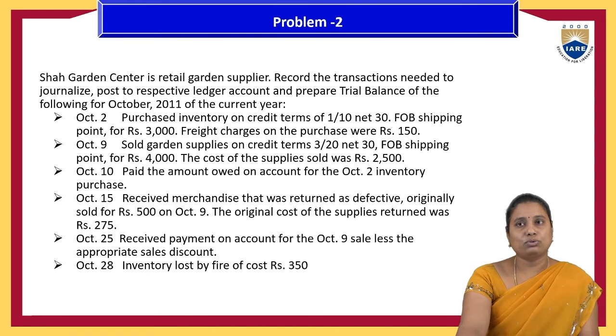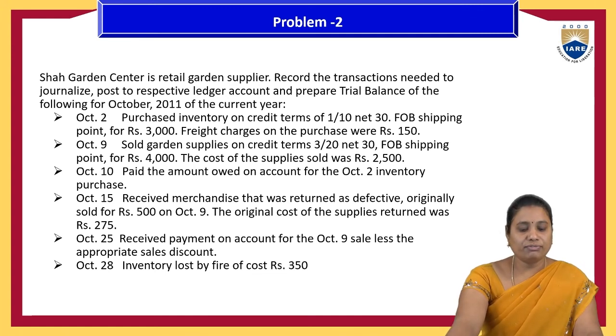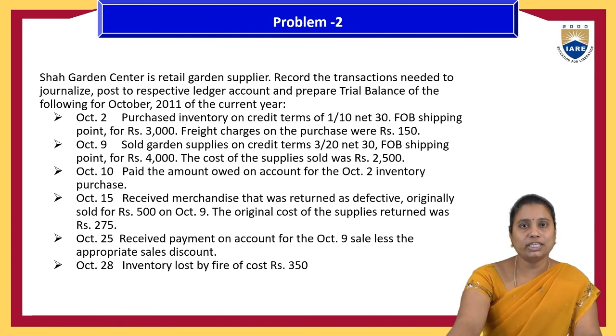and the cost of the supplies sold was 2,500. On the 10th, paid the amount owed on account for the October 2nd inventory purchase. October 15th, received merchandise that was returned as defective, originally sold for 5,000 on October 9th, and the original cost of the supplies returned was 275. October 25th, received payment on account for the October 9th sales less the appropriate sales discount. And October 28th, inventory lost by fire, cost 350 rupees. For all these transactions, we need to prepare the journal entries.